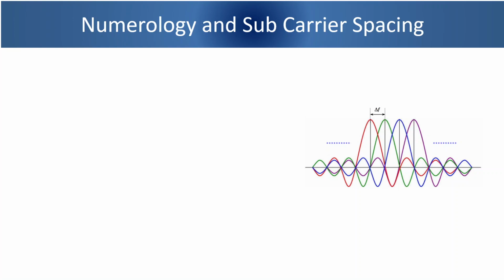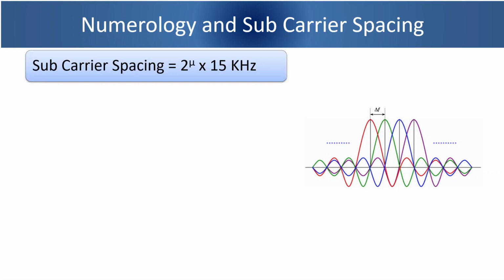Let us understand now the concept of numerology and its relation with the subcarrier spacing. In 3GPP specification, the subcarrier spacing is defined as 2 to the power mu into 15 kHz. Mu here is the numerology.